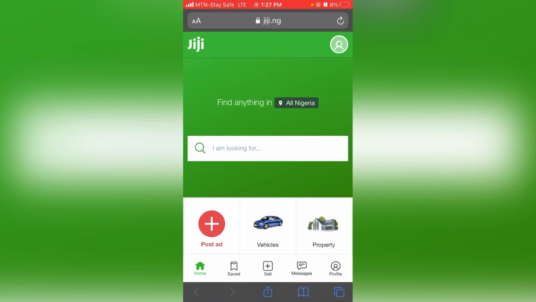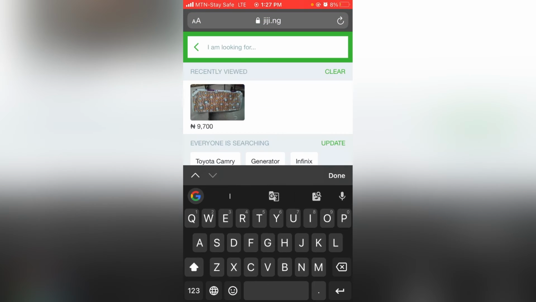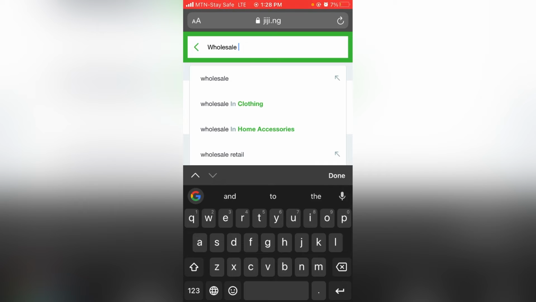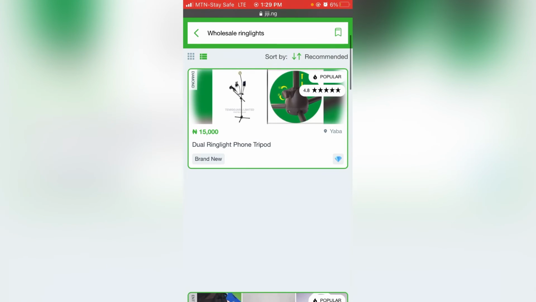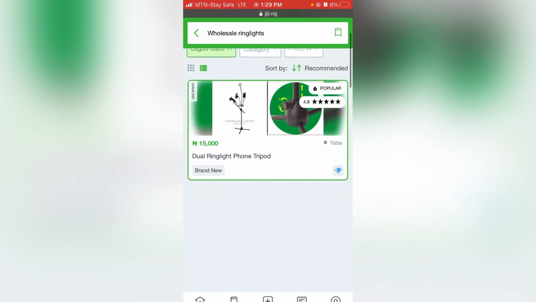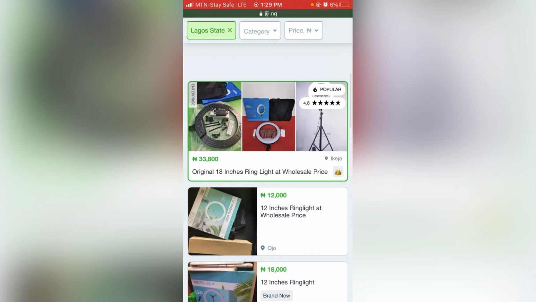You can sign in with either your email or phone number. So you can see that on Gigi, you can see different products. But right now, maybe we are looking for ring lights. Then we will say wholesale ring lights. Once you say wholesale ring lights, you just search for it. Right now you can see these ring lights. You can see these ring lights, right? This one is 18 inches and it is rechargeable.